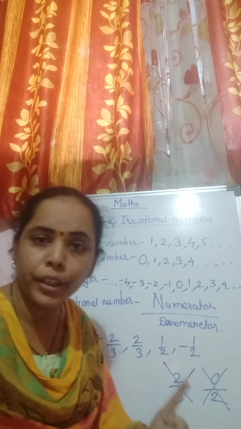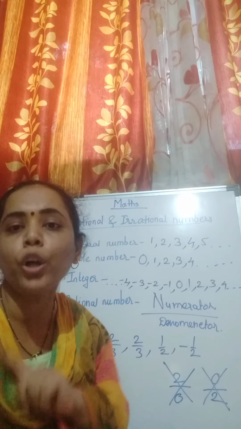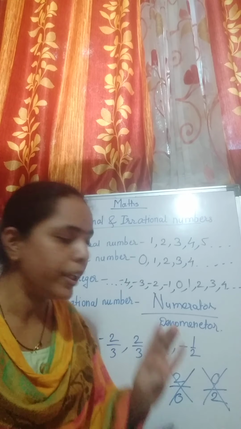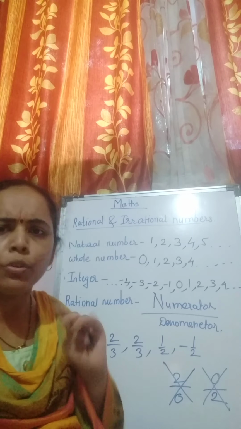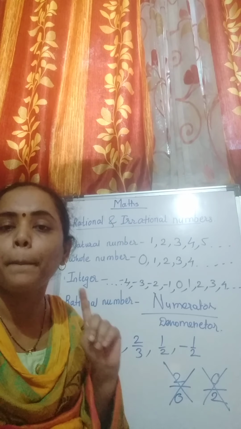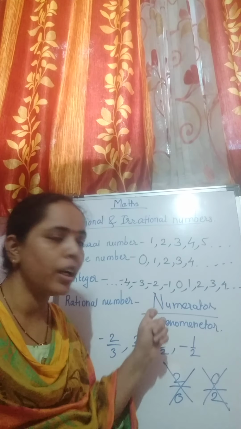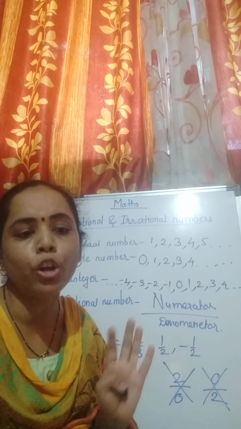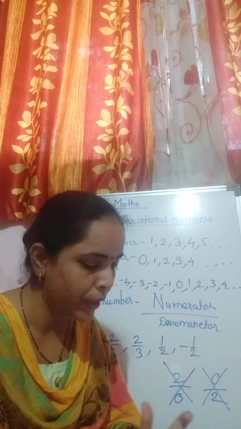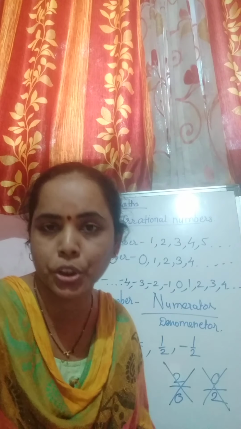Your numerator and denominator should not be 0. Positive, negative, both are okay. But the only thing is, numerator and denominator should not be 0. Then we call it a rational number. Now this is just a revision which we actually did last year.